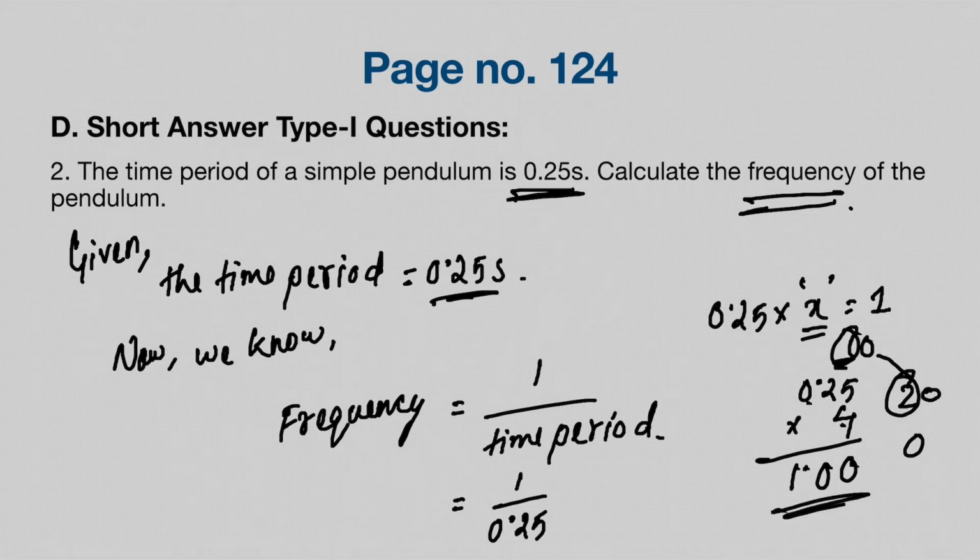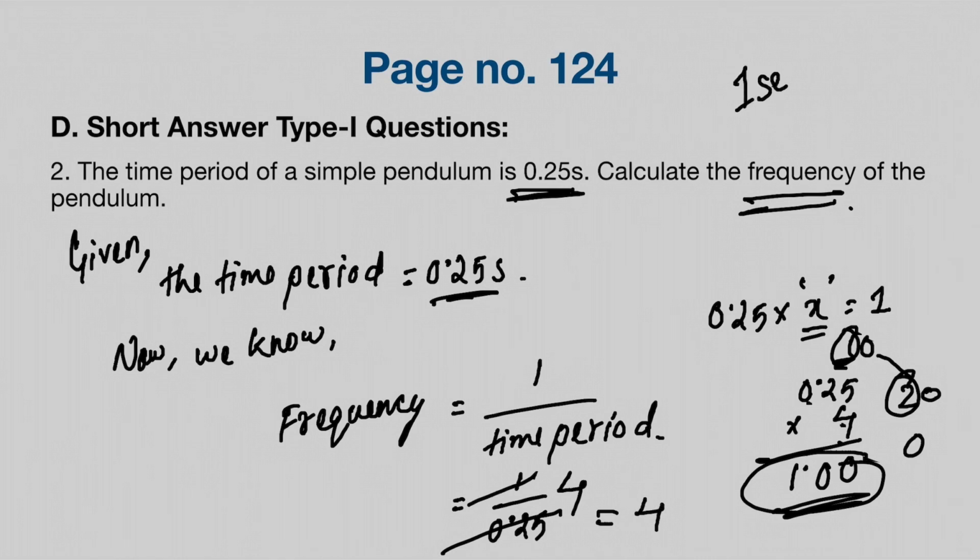So now this value is 1, right? That means 0.25 into 4 times is 1. So the answer is 4 oscillation. That means that in 1 second the pendulum completed 4 oscillation. Frequency means in 1 second how many oscillation, right?